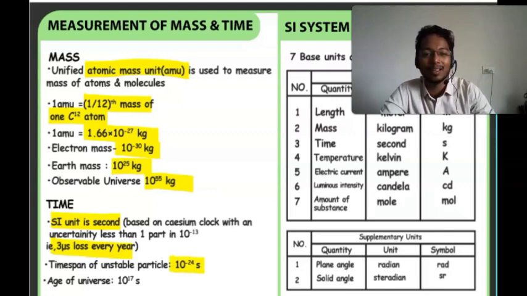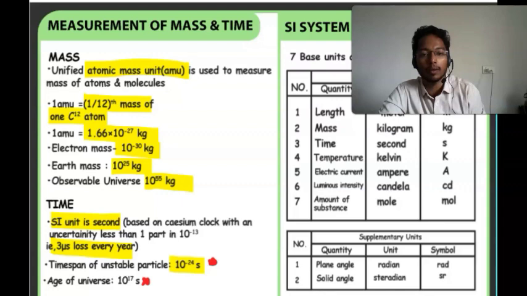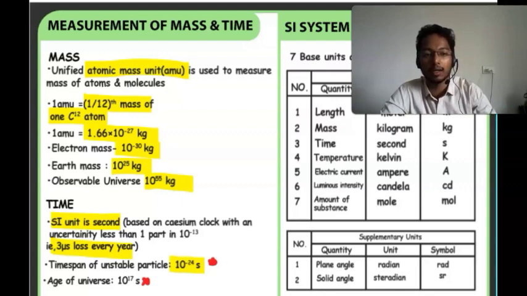Just listen to it, it is not so much important. This you can't ignore, this you can ignore, these sections you can ignore also. But here the time is in second and mass we are taking in kg, and the mass unit is 1/12 of the mass of the carbon atom. 1 amu is that much. So this section you need to mention in your short notes.